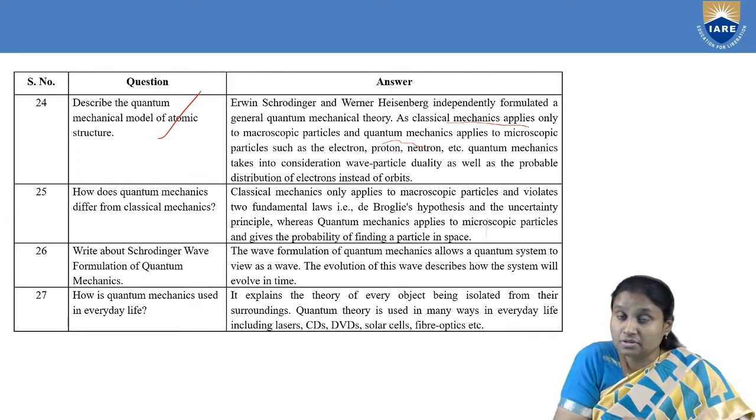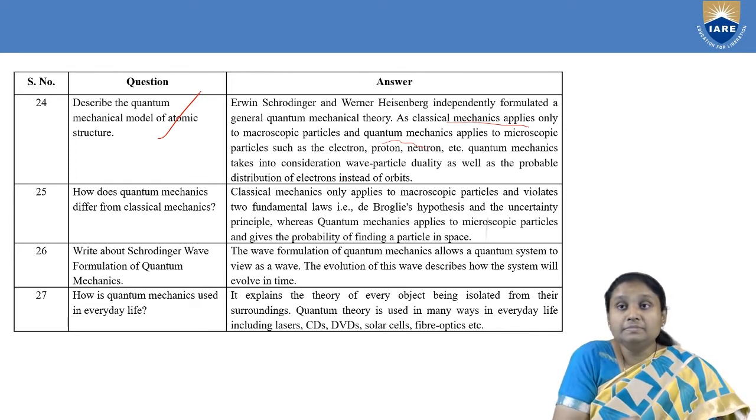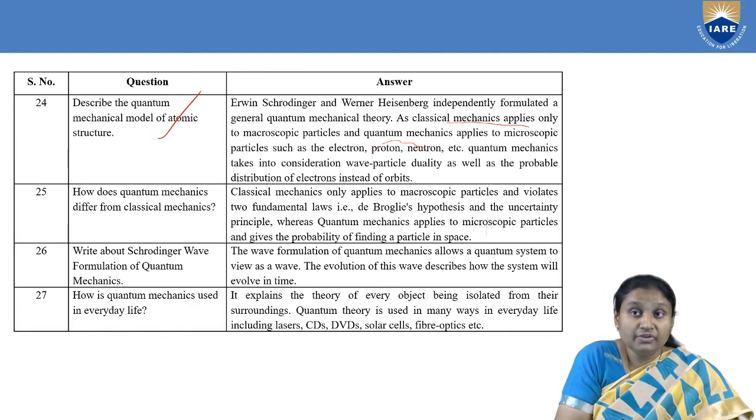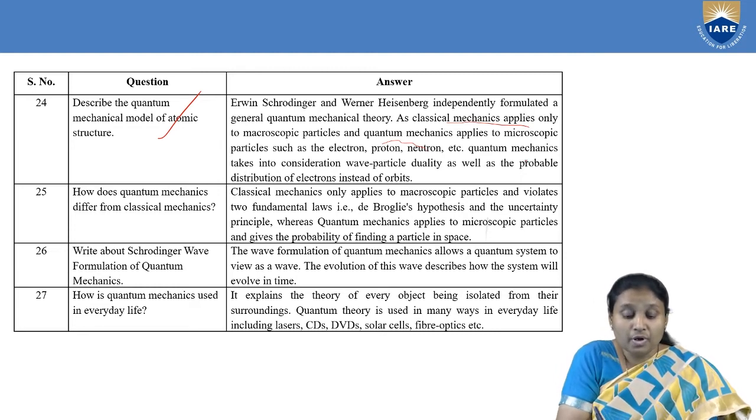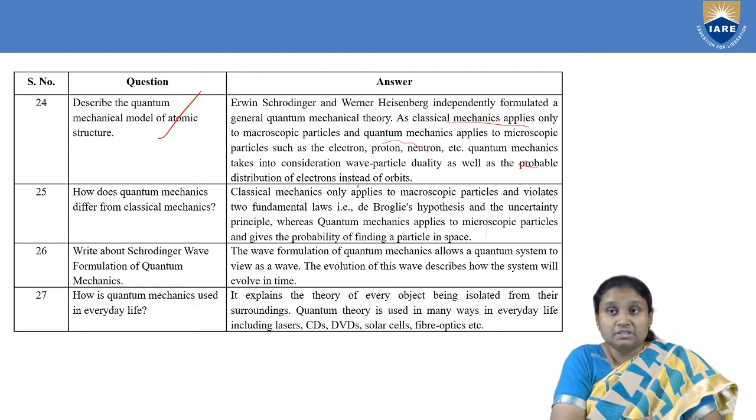But this quantum mechanical model can be applied to very microscopic particles like electrons, protons and neutrons. It takes into consideration wave-particle dualism and also the probable distribution of electrons instead of orbits.